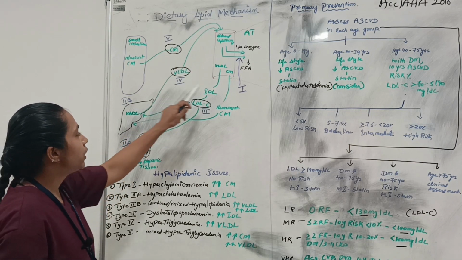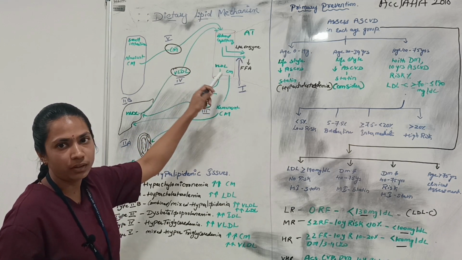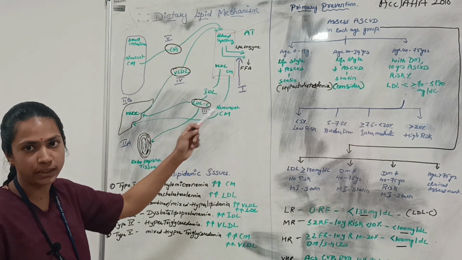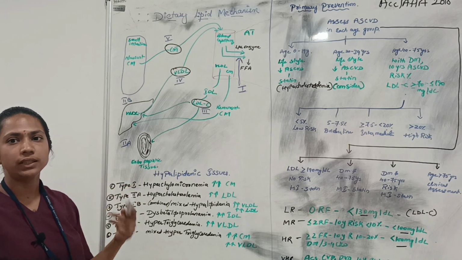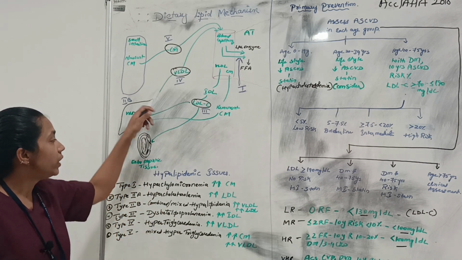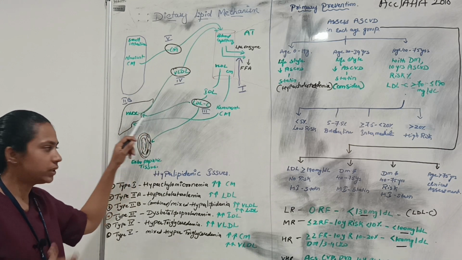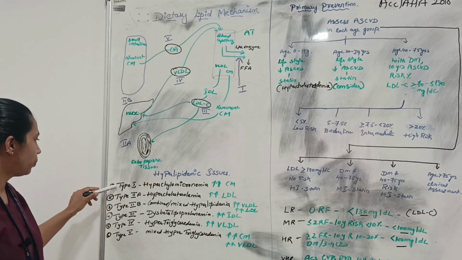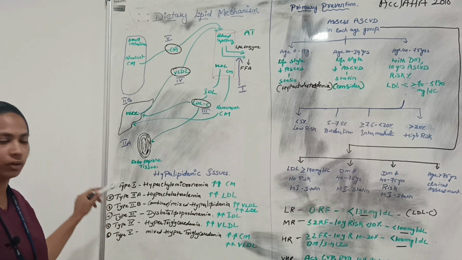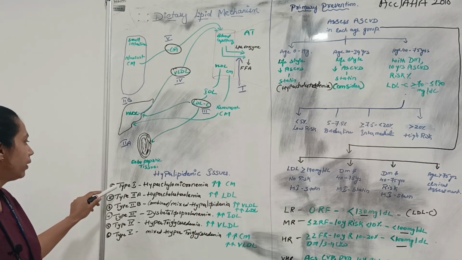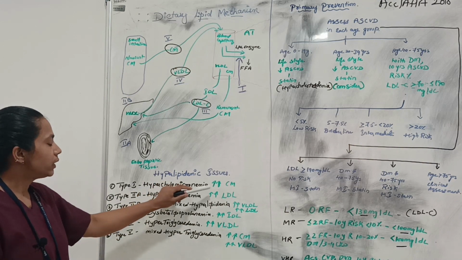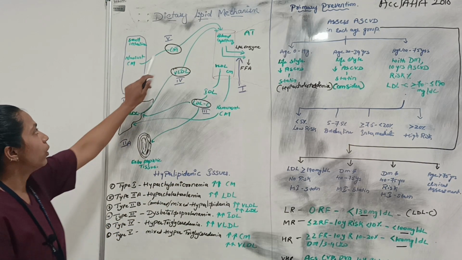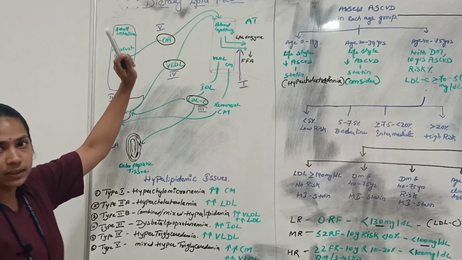So what happens if LDL, VLDL, and chylomicrons increase? Here is the issue of hyperlipidemia, when there is an increase in cholesterol, VLDL or LDL levels. There are type 1, type 2, type 3 and type 4. In type 1, chylomicronemia, there is an increase in chylomicrons.